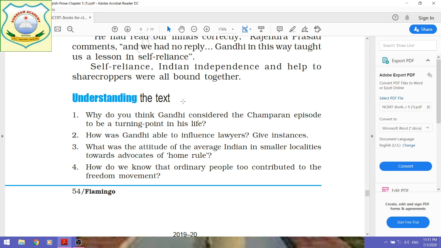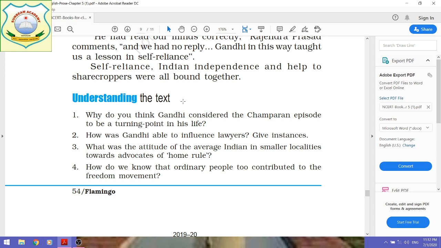First of all, he made the poor sharecroppers self-dependent, and also he taught the lawyers a lesson of self-dependency. And when he came to help the sharecroppers, he got huge support not only from the intellectuals and the lawyers, but also from the common people who were considered unimportant in the national freedom movement.